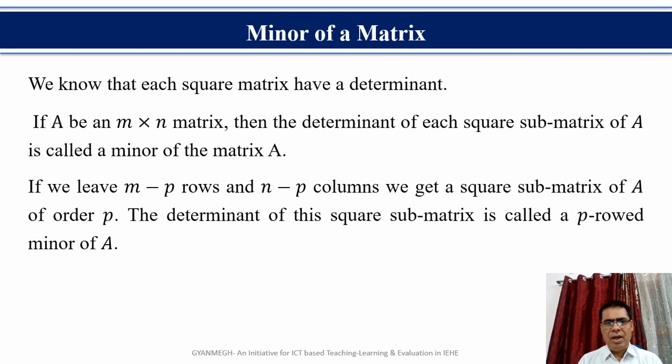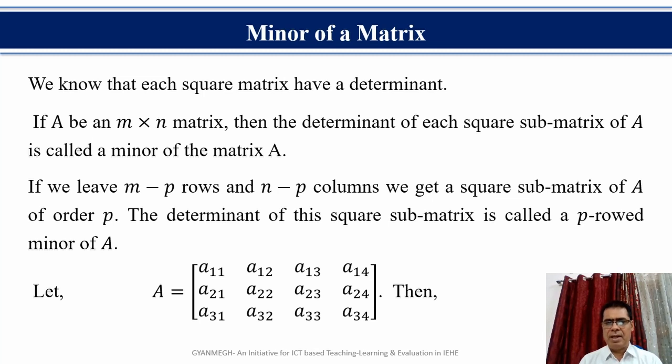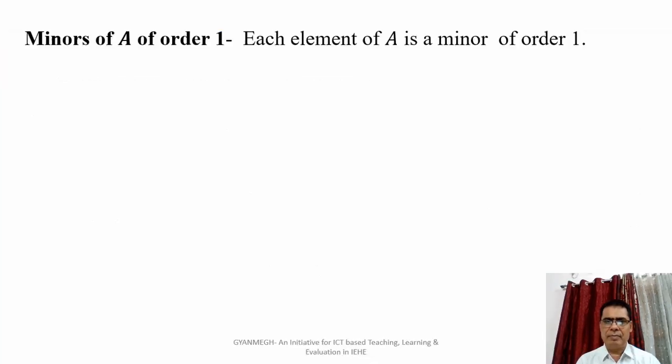If we leave M minus P rows and N minus P columns from A, then we get a square submatrix of A of order P, that is, the square submatrix has P rows and P columns. The determinant of this square submatrix is called a P-row minor of A. For example, if A equals the given matrix which is of type 3 cross 4, then clearly each element of A is a minor of order 1.